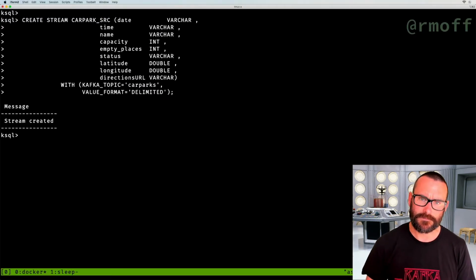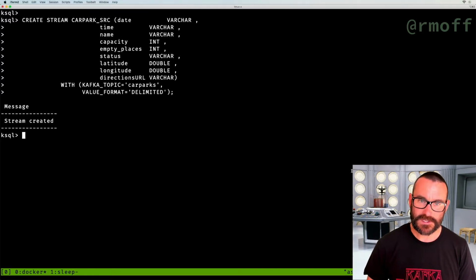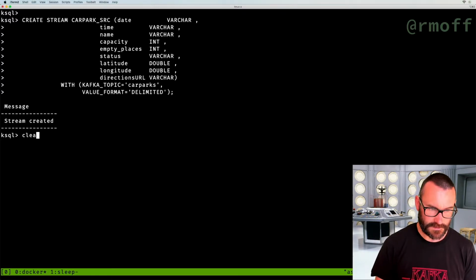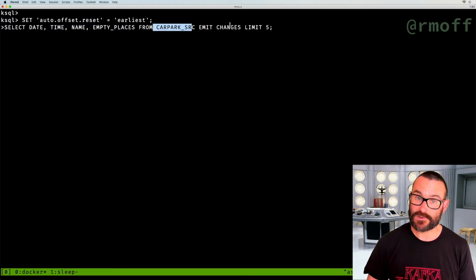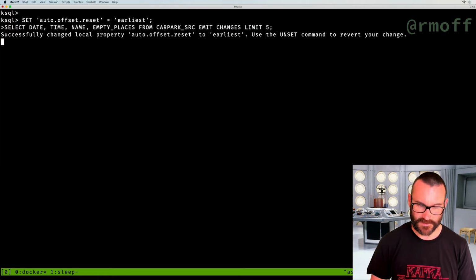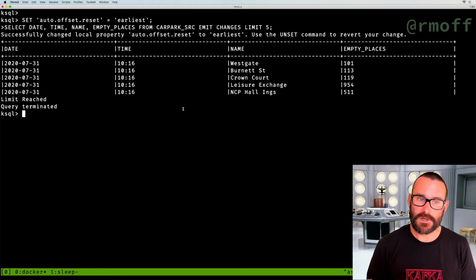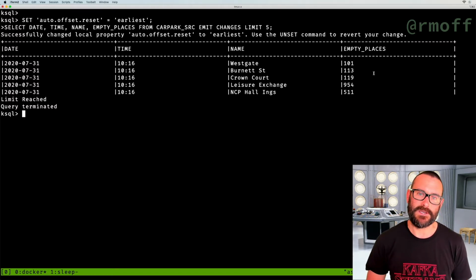So we create the stream, and with a stream created, we can now project some particular fields from that payload. So we can do this. Go back to the beginning of the topic, this auto offset reset, and now just give me some of those particular fields from this stream. We're saying emit changes, show me the data as it changes, just show me the first 5. So it says, okay, here you go. At this particular timestamp, this particular car park had this many empty spaces.